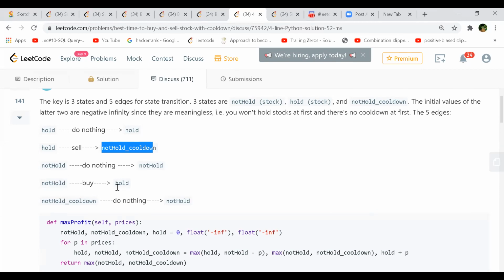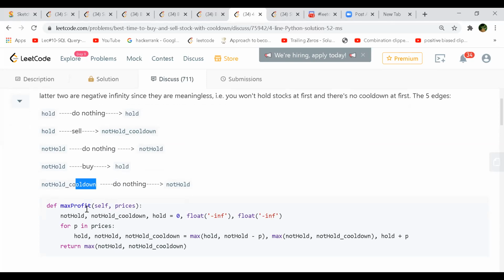You are holding the stock, and then if it's a cooldown period, then again you did nothing. Neither you purchase nor you sell. So do nothing and not hold. It will take you to the not hold state.